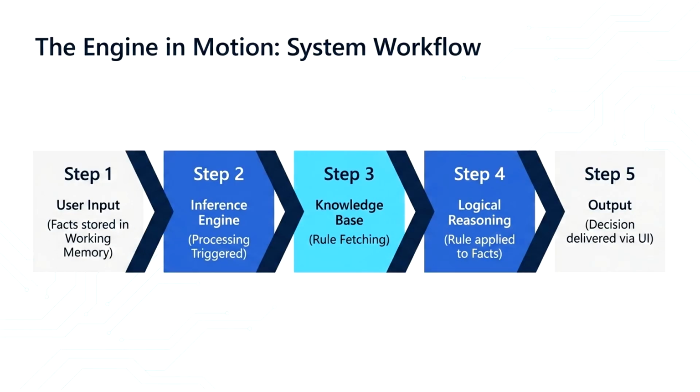This diagram shows the complete working process of an expert system from start to finish. First, the user enters a problem or a query through the user interface. The user's input is temporarily stored in the working memory. Next, the Inference Engine analyzes the information and searches the knowledge base for rules that match the user's input.